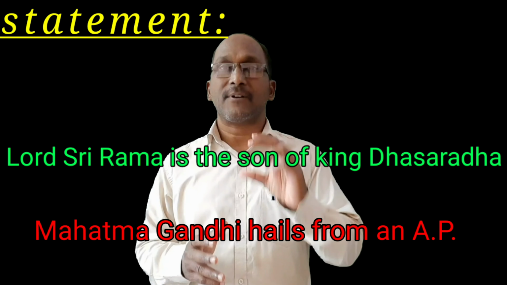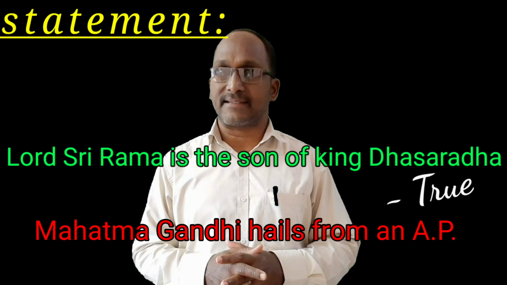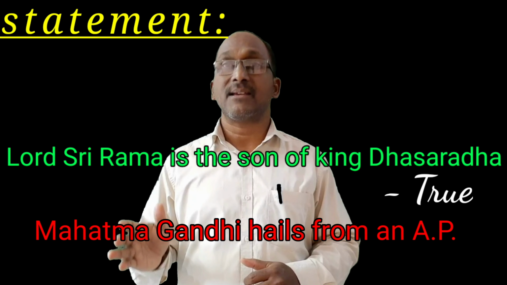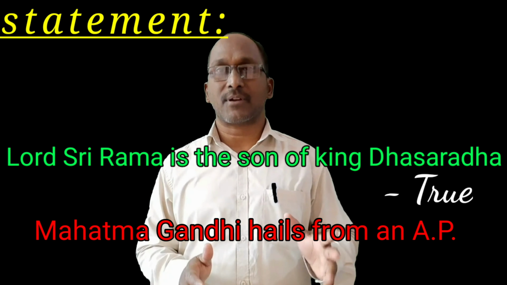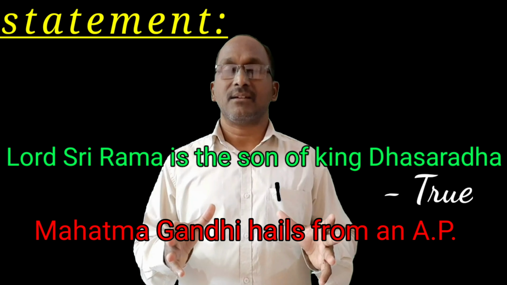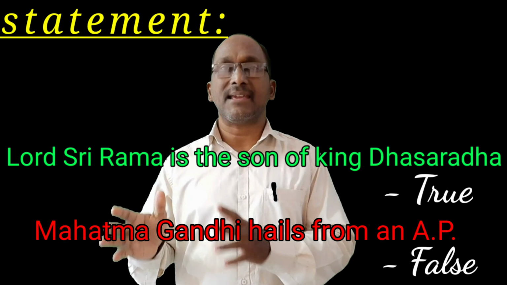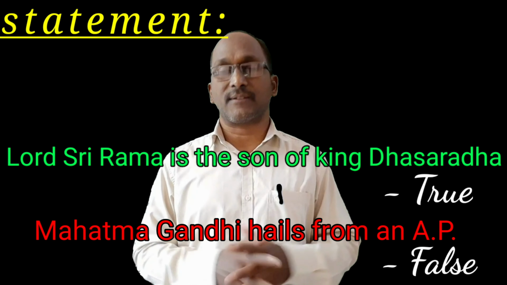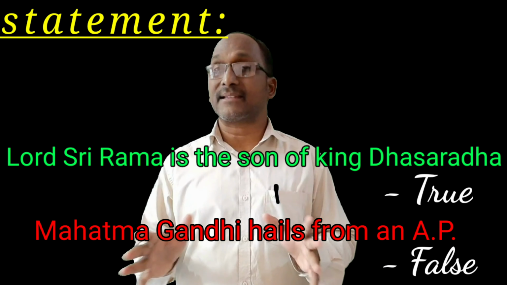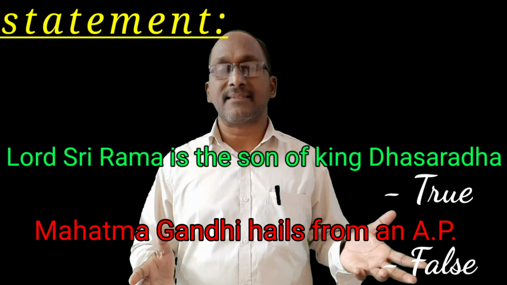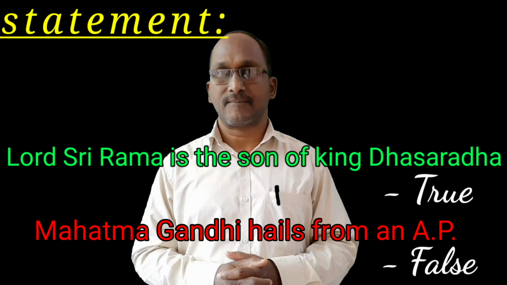That's why the first sentence is a true sentence. Whereas the second sentence, Mahatma Gandhi hails from AP, is a false sentence, because he belongs to the state of Gujarat. That's why he does not belong to AP.